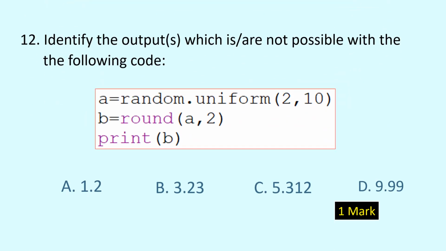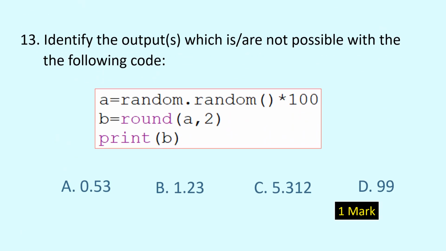Question number 12. Identify the outputs which are not possible with the following code. See the code clearly and identify the impossible outputs. And the correct options are A and C. 1.2 is not possible, 5.312 is also not possible. Question number 13. Identify the outputs which are not possible with the following code. And the correct option is C.